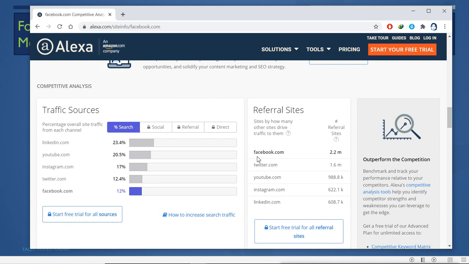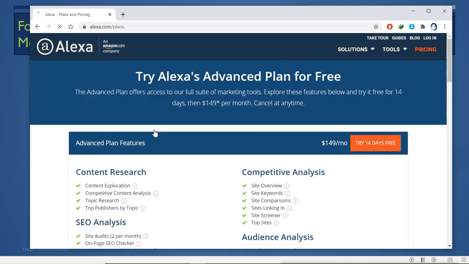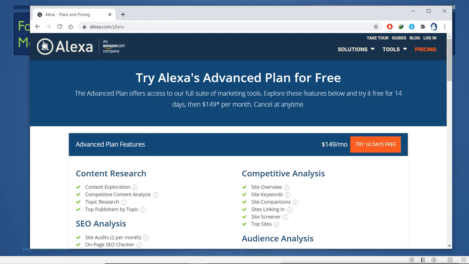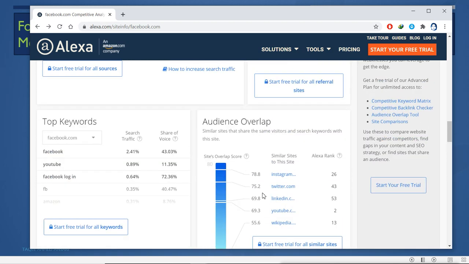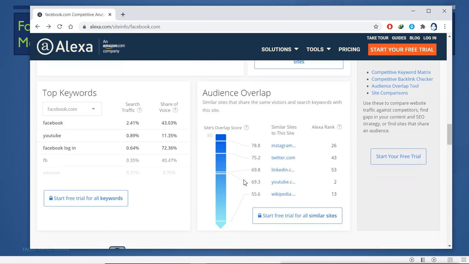Then traffic sources, the traffic coming from searches and socials. Now this is not free, so we are not able to go there. You see the lock here, which means this is a premium service. Referral sites, these are the referral sites. Audience overlaps, you can see where it is coming from.